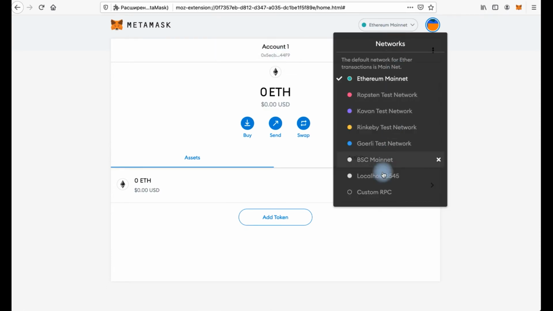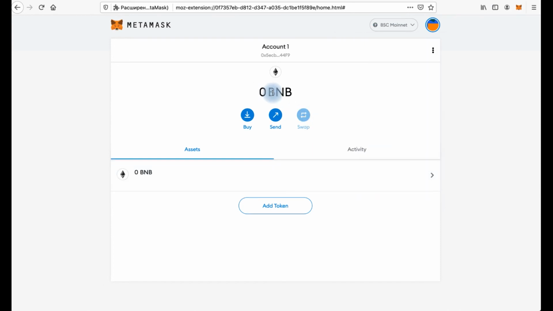Also, it's important to remember that we need a bit of BNB in our wallet to work with this network, because in Binance Smart Chain, BNB is used to pay fees as a gas, just like Ether in Ethereum network. Otherwise, Metamask wallet works the same like in Ethereum network, besides giant fees, because in Binance Smart Chain the fees are very small.